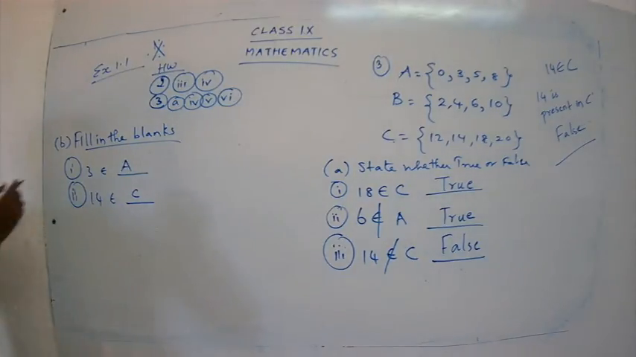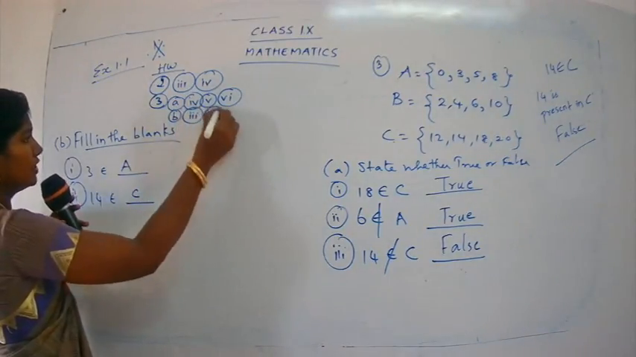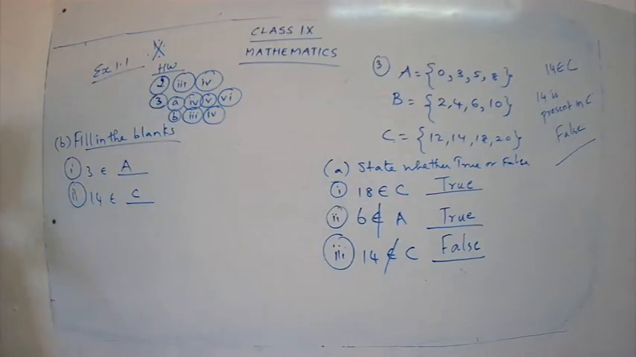So what I have told you: under B, the third subpart and the fourth subpart is your homework. Clear? Okay, good. Now we are going to move to the next question. Write down the next question. Represent the following sets in roster form.